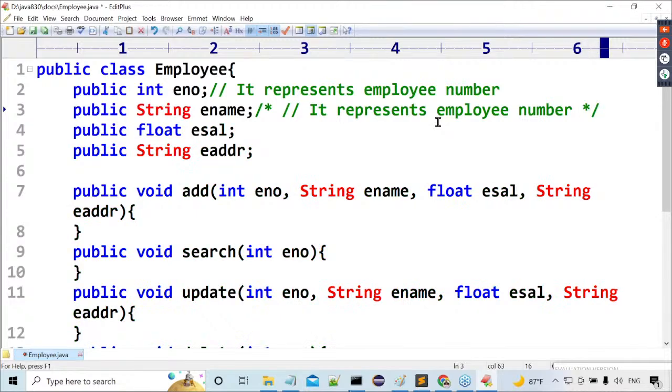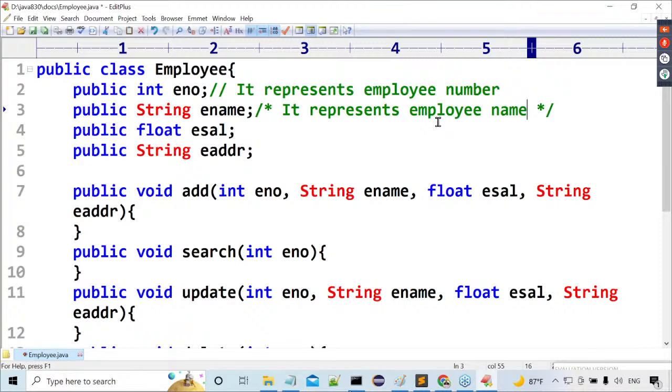What is this actually? But in a multi-line comment, we should not include this. What is this actually? Multi-line comment. It represents, for example, employee name. Multi-line comment. Of course, in a multi-line comment, a single line also we can provide. Just for our clarity purpose, I'm writing.